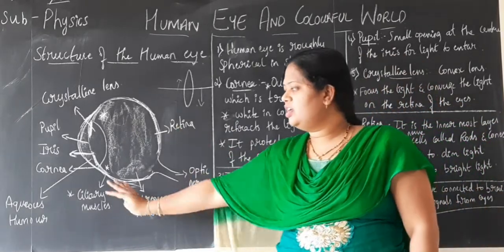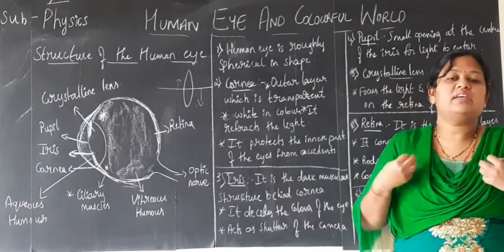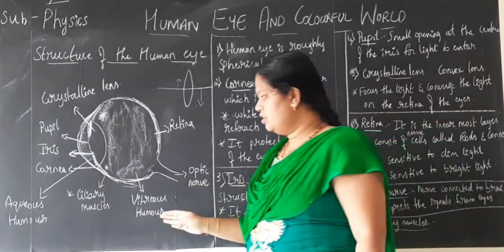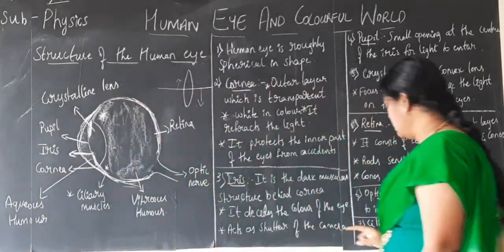So these are the different parts of the eyes and how they work. So children, next day I am left with one more part, that is the ciliary muscles.